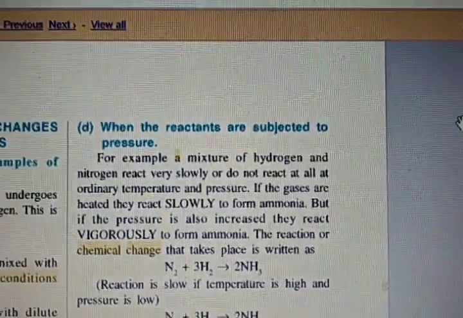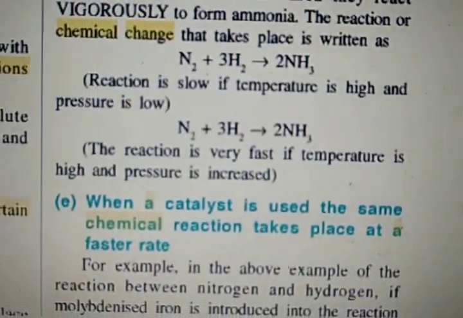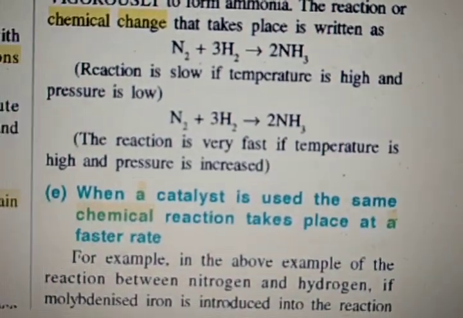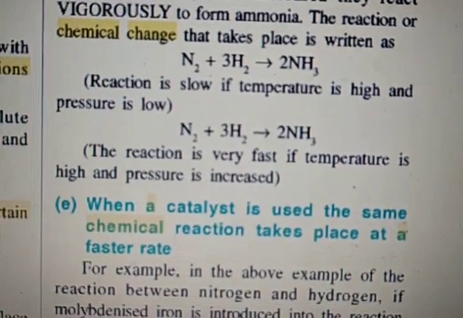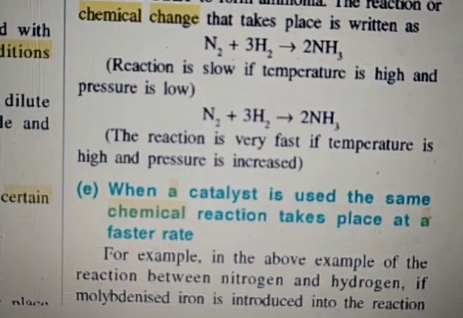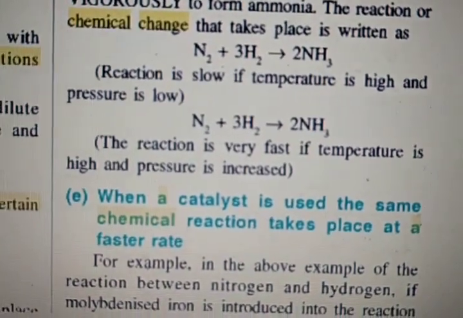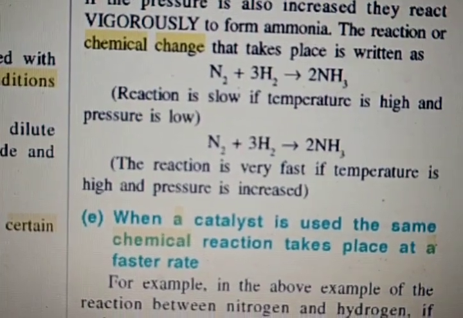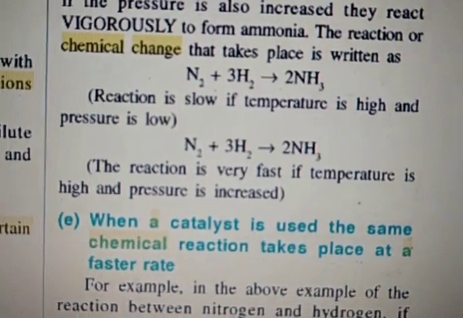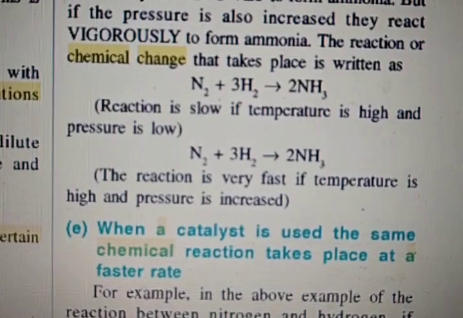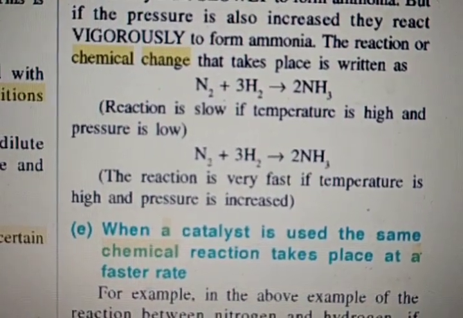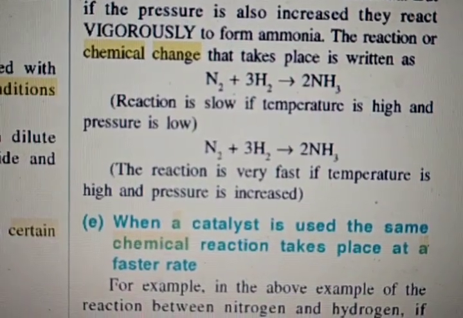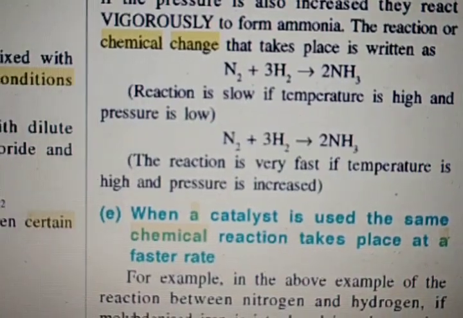Okay, so here we conclude that these are the conditions which favor a chemical change. Till now we have studied that there are many changes and we have classified those changes. We studied what the chemical changes are, and the differences between physical and chemical changes.